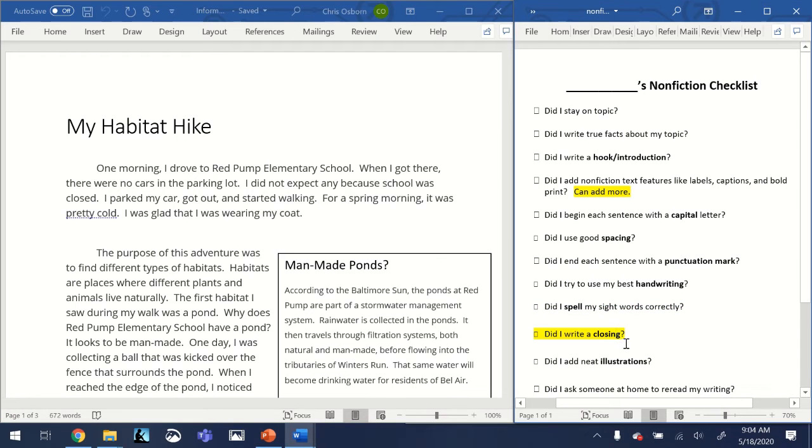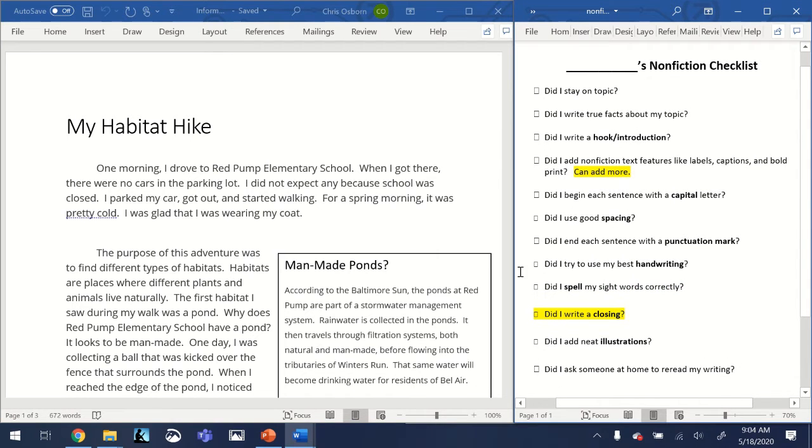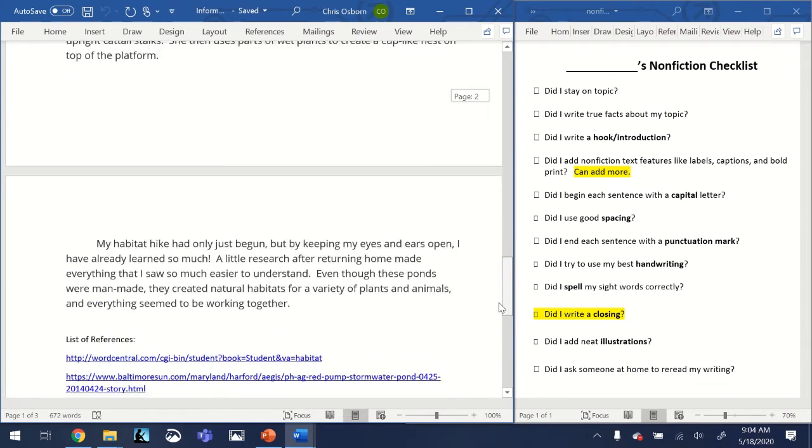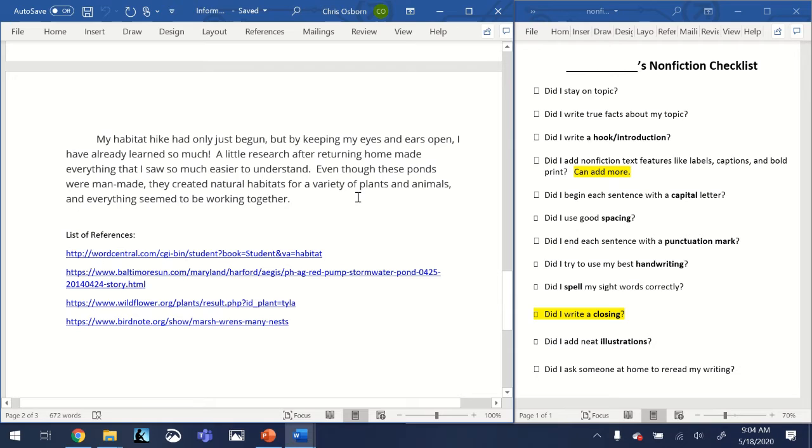My next item here is, did I write a closing? And a closing is at the end, and it should remind the reader what he or she read. Mine talks about being a habitat hike and learning about the plants and animals and how they all seem to be working together. So yes, I did write a closing.